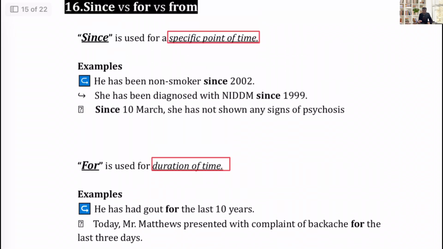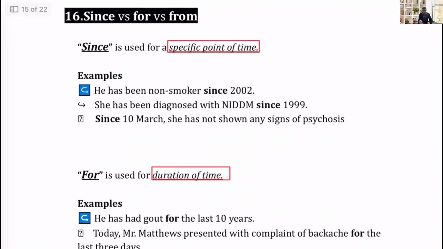So let's see examples. Examples for since. First, he has been a non-smoker since 2002. So since, because we are giving a specific point, not duration.